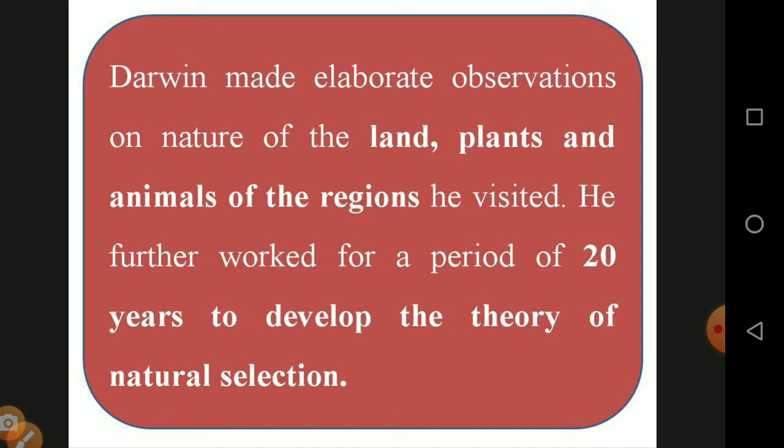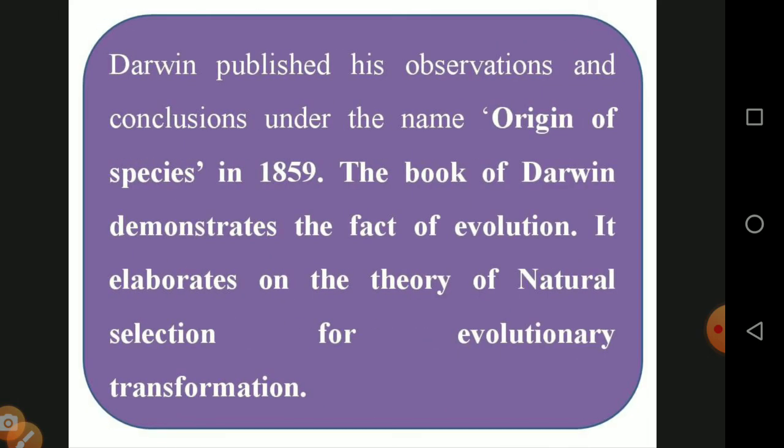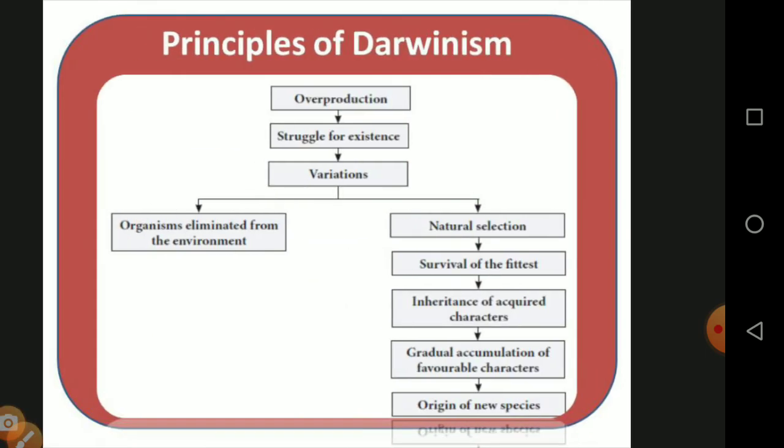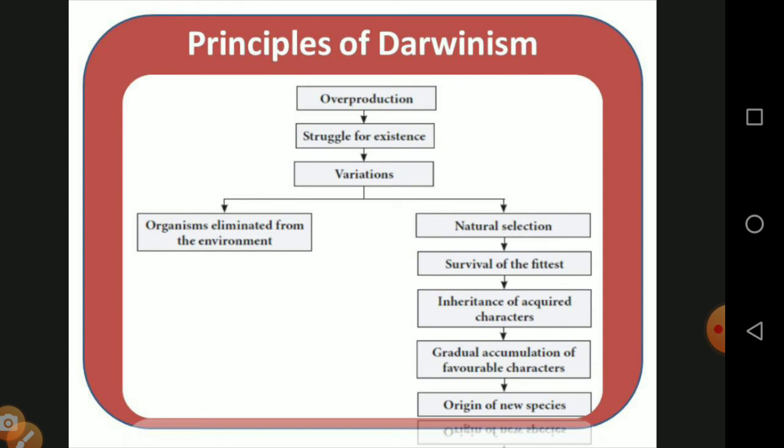After 20 years, he proposed, or developed, the theory of natural selection. Then Darwin published his observations and conclusions in the book Origin of Species in the year 1859. The book demonstrated the fact of evolution. It elaborated the theory of natural selection for evolutionary transformation and the principles of Darwinism. Now he will give some basic ideas.